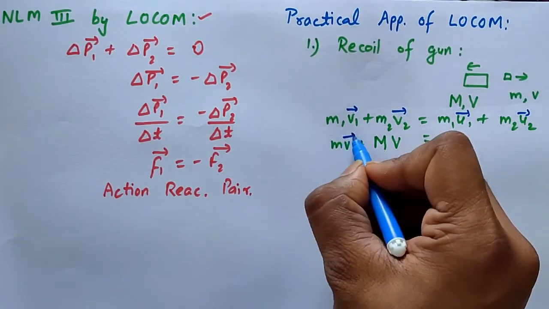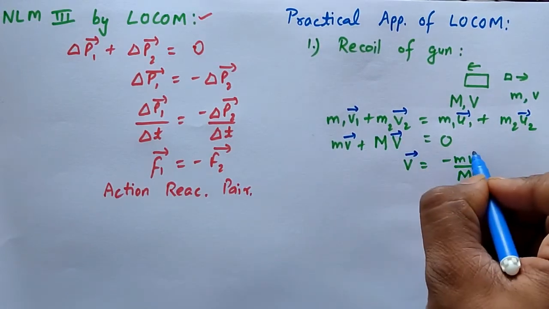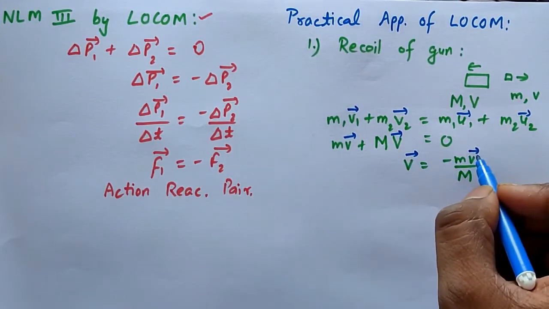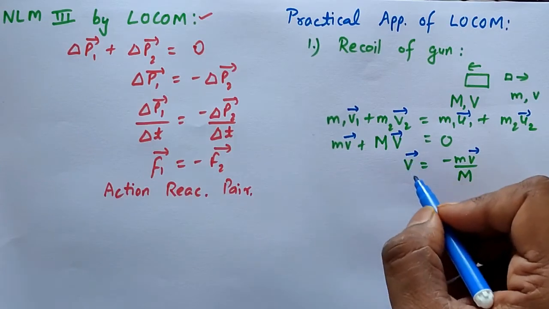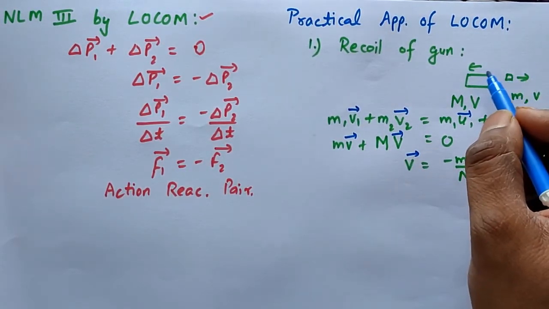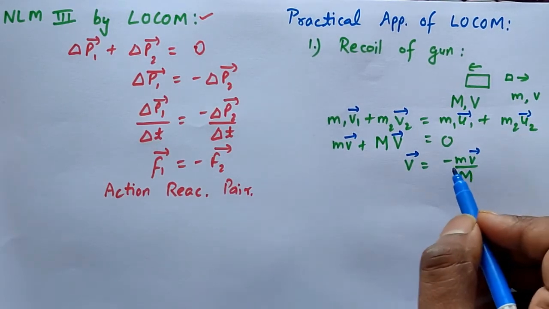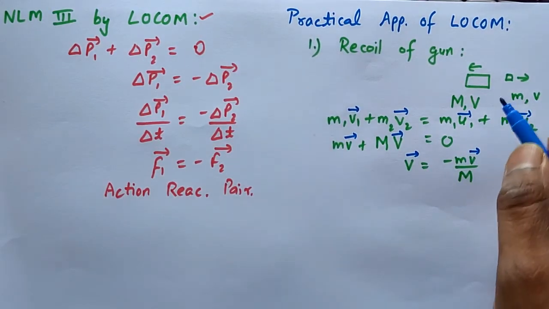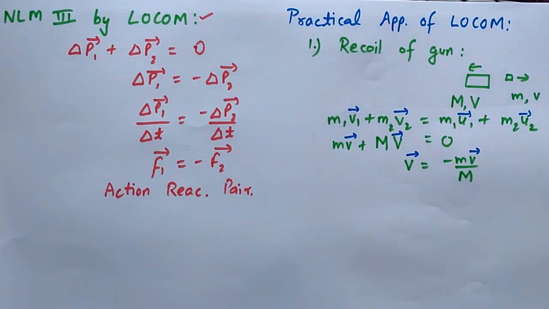So we will get the velocity vector of the gun in the exact opposite direction of the velocity of the bullet. That's why the gun is recoiling back. So it is based on the law of conservation of momentum.